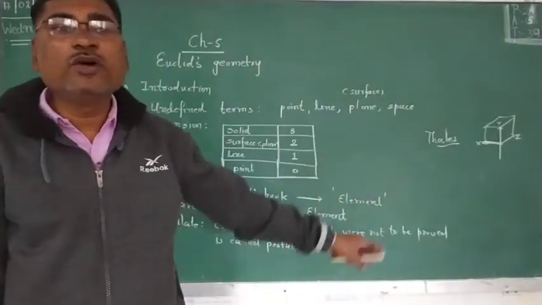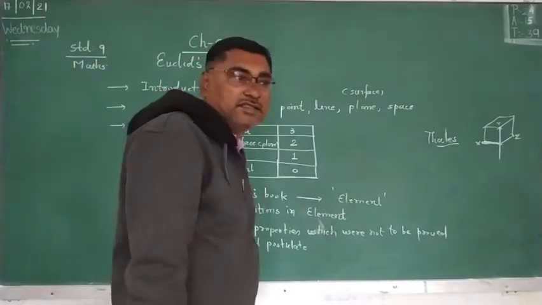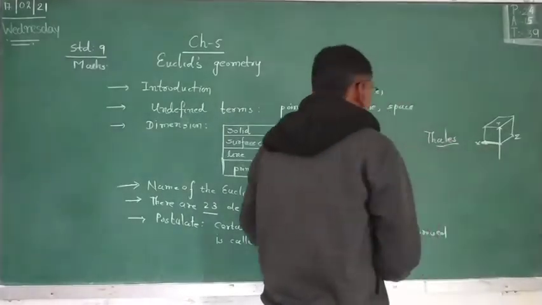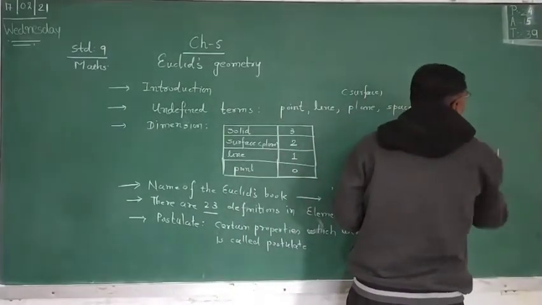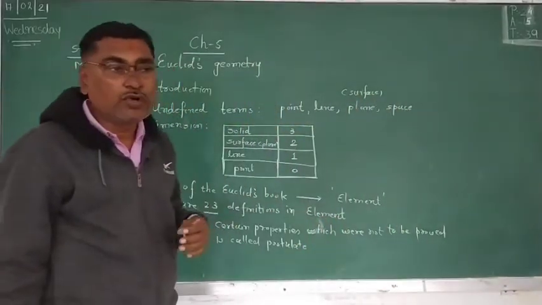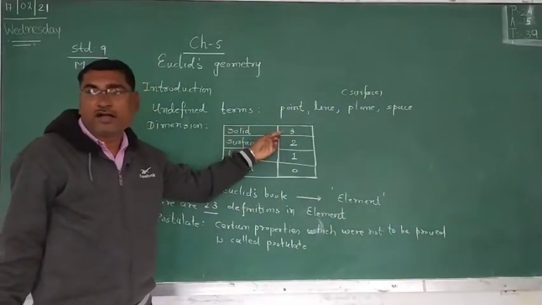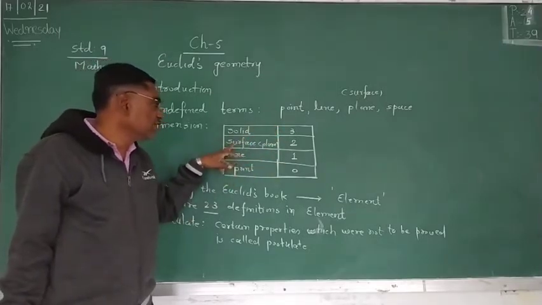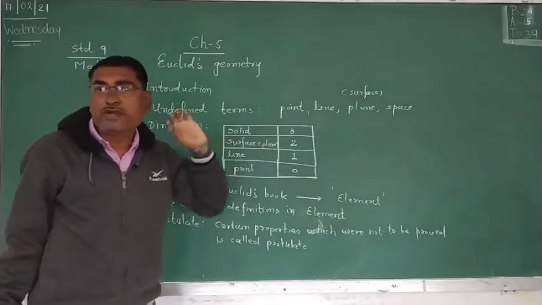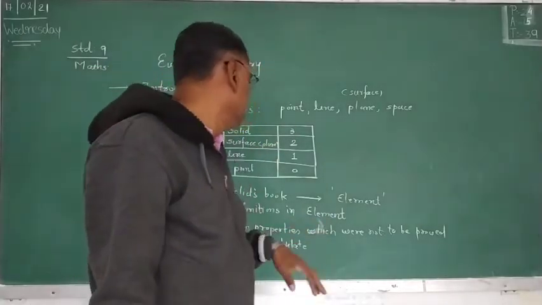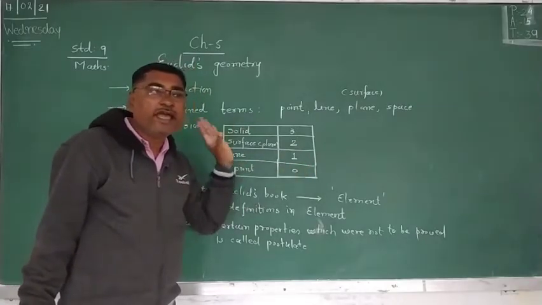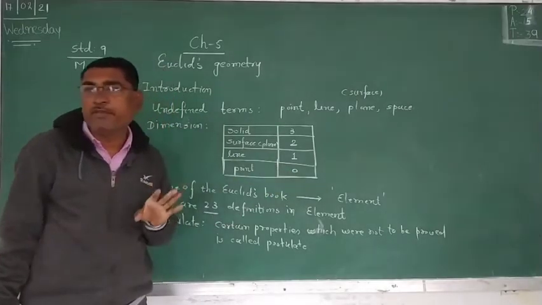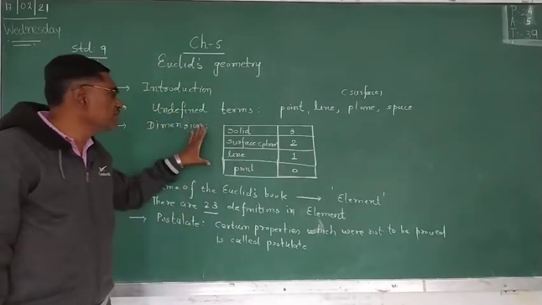It may be there or may not be, but we can imagine it. So a solid has 3 dimensions. This question may be asked in the exam, in fill in the blanks or true or false. A solid has how many dimensions? 3. A surface or plane has two dimensions. A line has only one dimension. And a point has no dimension. No dimension means zero dimension. So this table is very important.